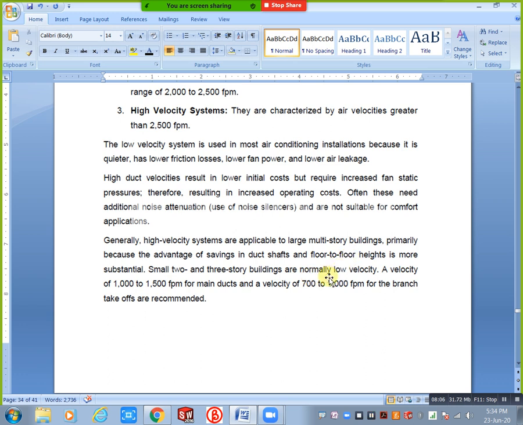Why means, when you go to the interview condition, they will directly give you one diagram, okay. In that diagram you will get only fpm, means velocity, and at the same time cfm, you don't know the duct size. In that condition you need to find it out directly, we don't have any software for that. For example, we have separate software for duct sizing like MechAqua, and we have ASHRAE sheets.